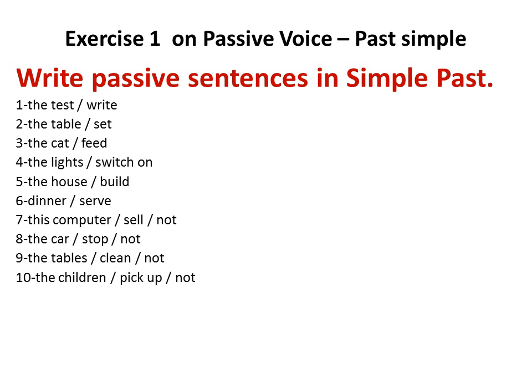Number one, let's read the title of the exercise. Write passive sentences in simple past. Number one, the test, write. Here we have only words, not a sentence in the active voice.